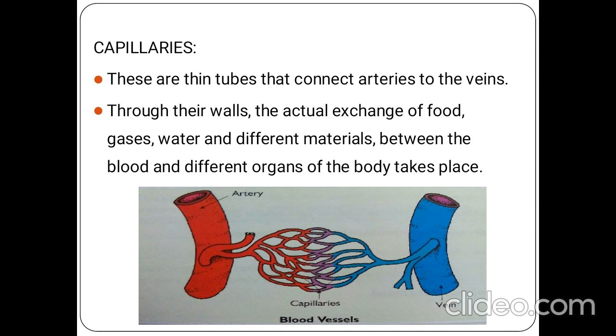You all know that blood carries nutrients of the food, water, gases, etc. So how will it get distributed to all the organs of the body? Through these capillary tubes. Through the walls of these capillaries, the nutrients of food, gases and water in the blood will be exchanged to different organs of the body.